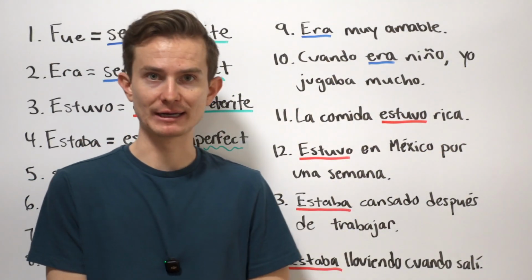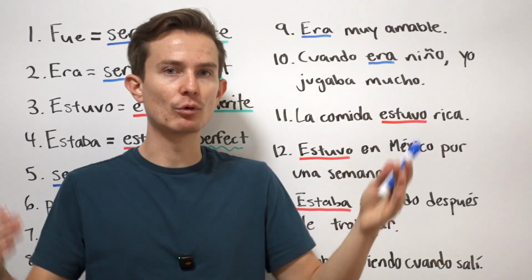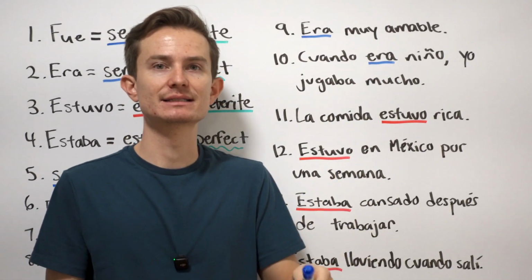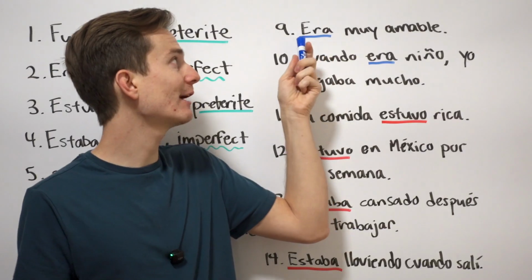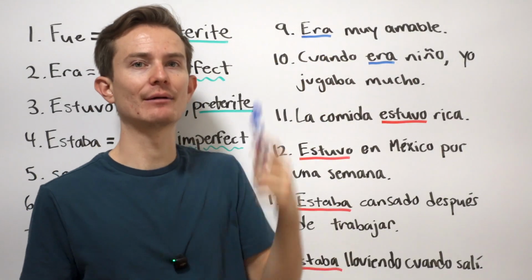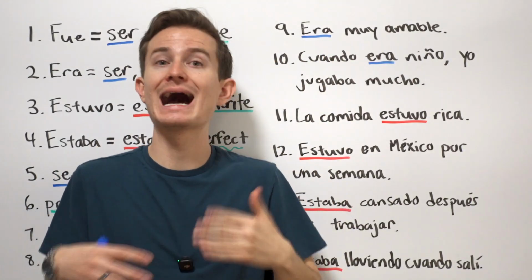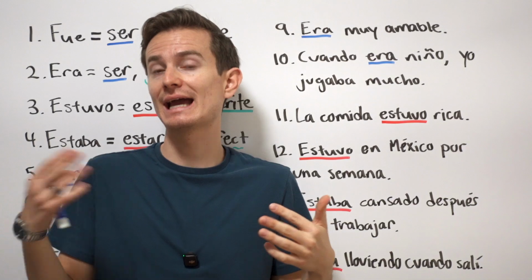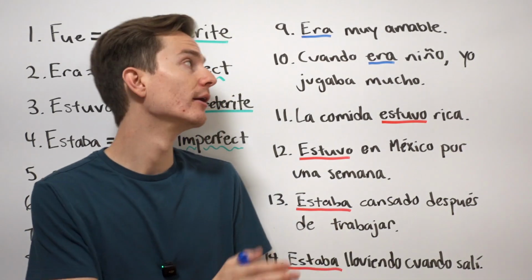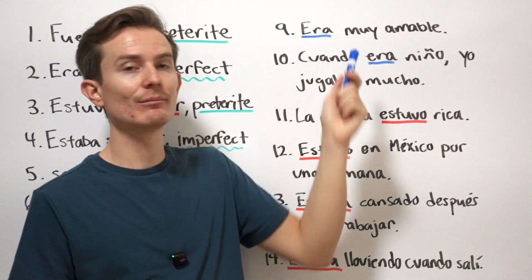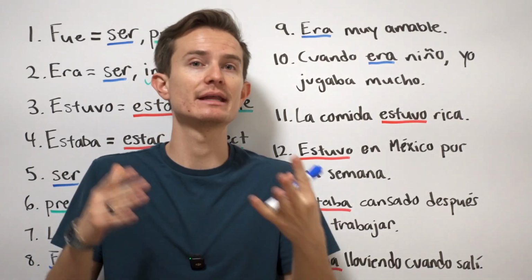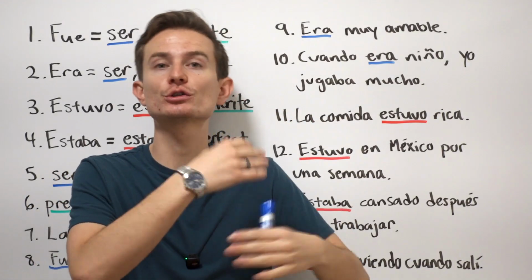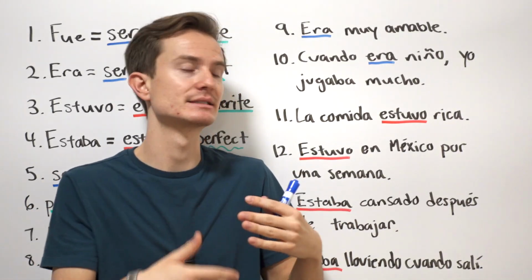All right, let's take a look at this side of the whiteboard. Era muy amable, okay? Él era muy amable. He was very nice. That is something that is permanent about him or her, right? If I don't put the subject pronoun, if I just say era muy amable, I don't know if I'm saying él, if I'm saying ella, if I'm saying usted, okay? So, él era muy amable. That is something about him, okay? It's not like he was nice one day and then he wasn't the next. That is a character trait of his. He was continually nice, okay?